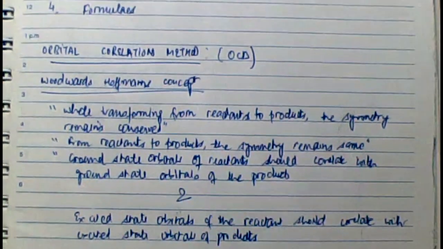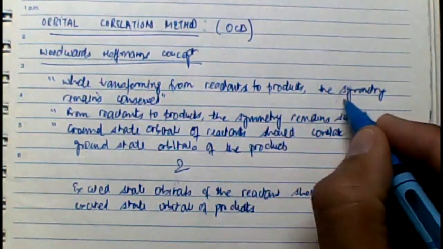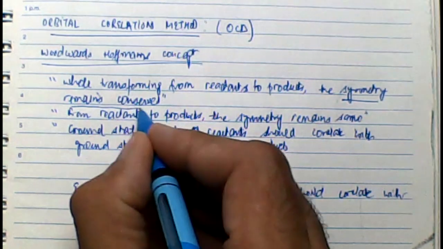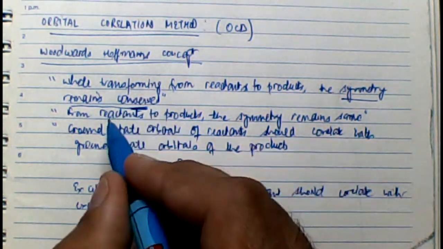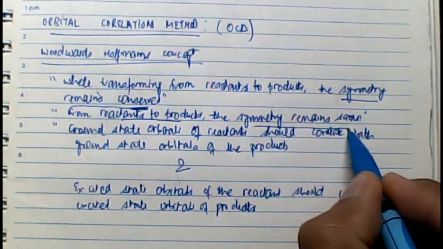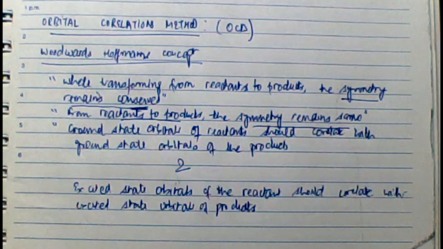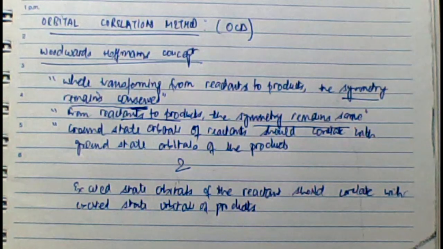What does it mean? In other words, from reactant to products during a chemical reaction, the symmetry should remain same, or in general terms, the ground state orbitals of the reactant should match in symmetry, which means correlate with the ground state orbitals of the products, and the excited state orbitals of the reactant should match in symmetry with the excited state orbitals of the product.